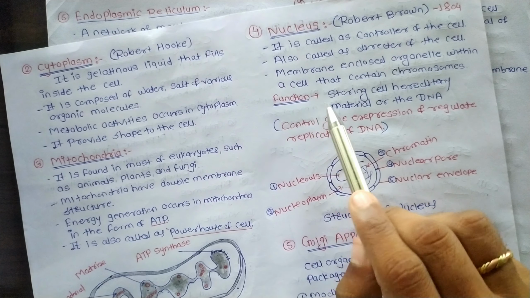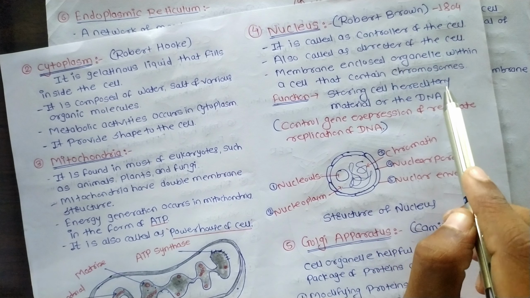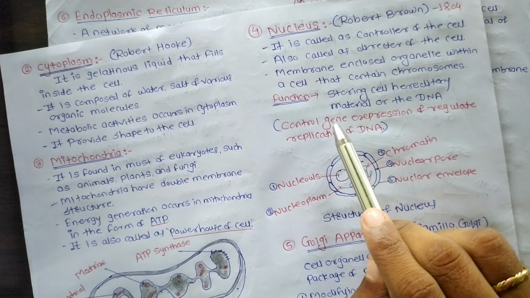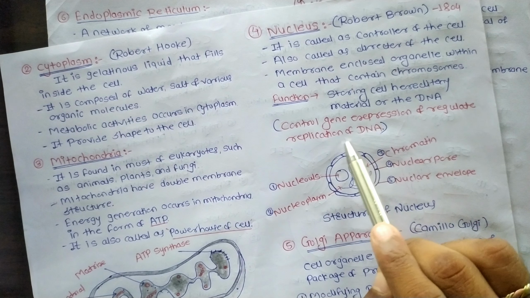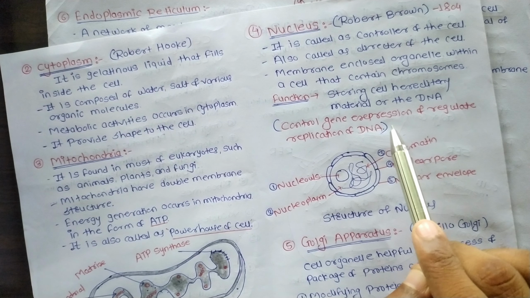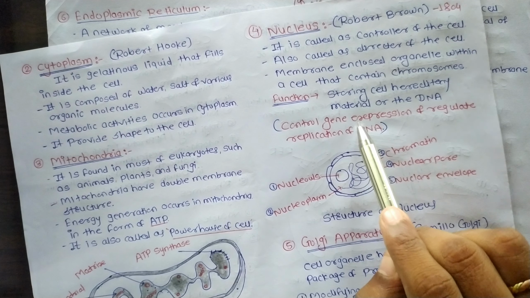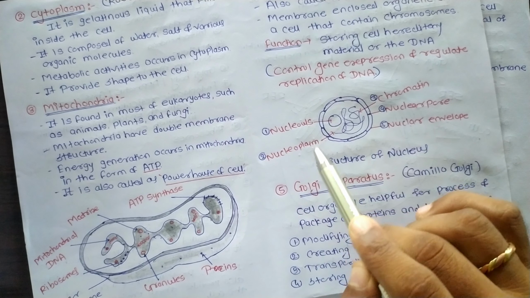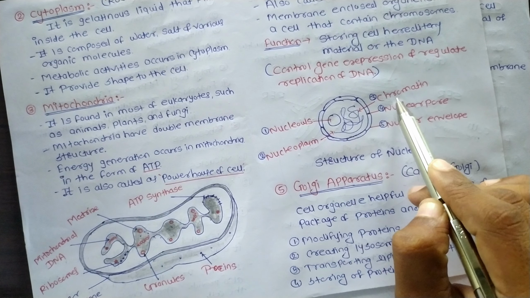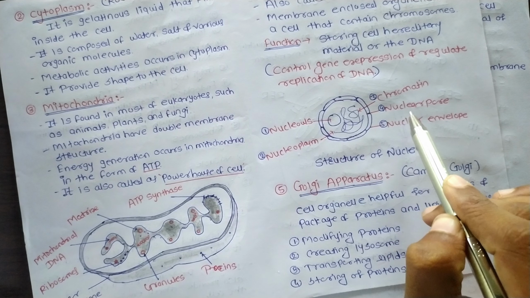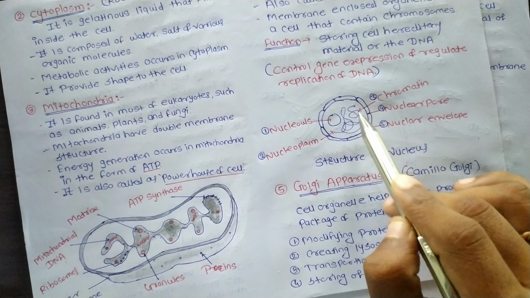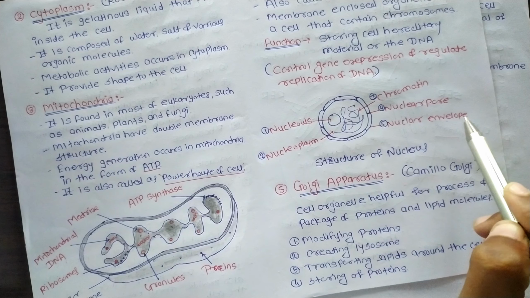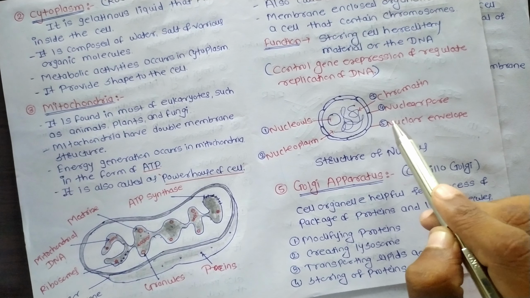The main function of nucleus is storing the cell's hereditary material or the DNA. It controls gene expression and regulates the replication of DNA. This is also the most important function of the nucleus. This is the structure of nucleus, which contains the nucleolus, nucleoplasm, chromatin fibers, and the nuclear pores. The pores which form in the nuclear outer membrane are known as nuclear pores, and the nuclear envelope covers the whole nucleus within the cell.